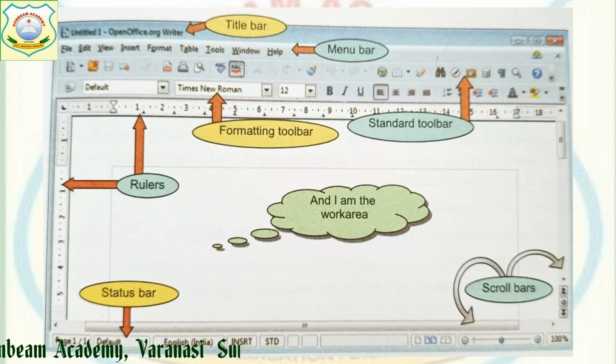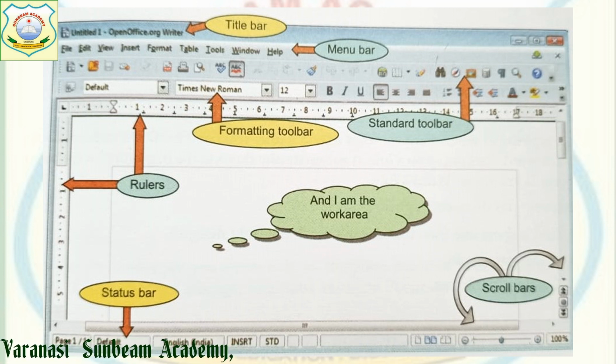If we want to make its width more, then the horizontal ruler will be used. To change its height, the vertical ruler will be used. Then the white area where it is written "I am the work area" is the area where we perform our work.